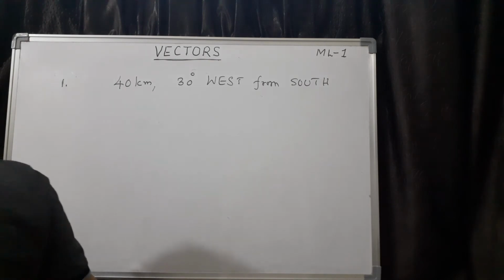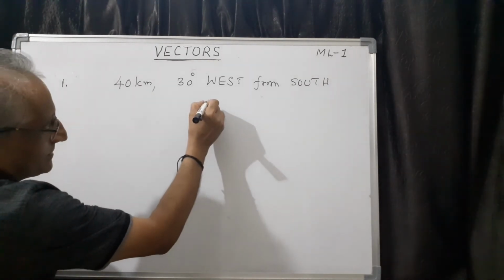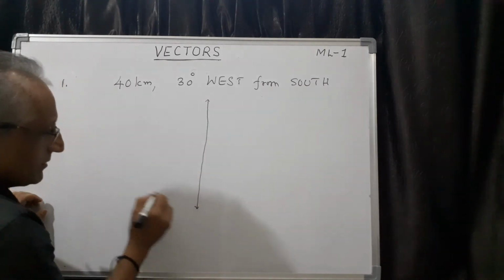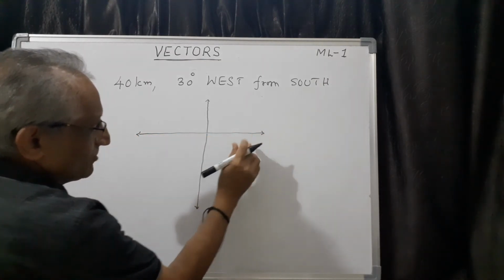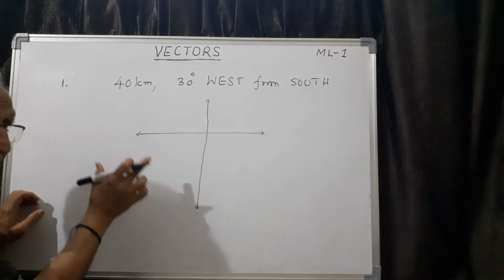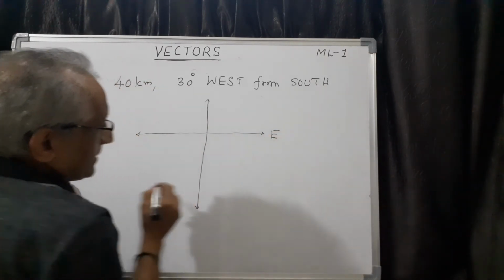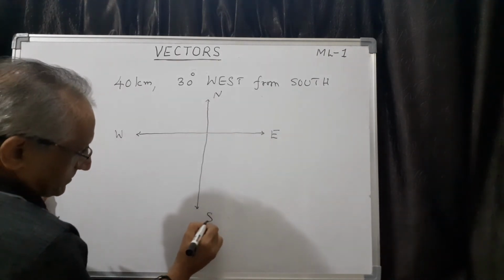So how to represent this vector of 40 kilometers? This is the convention whenever we use direction. We know this is the x-axis and y-axis, normally x dash, y dash. But here, since direction is required, you should take east and west, and upper is always north, this is south.